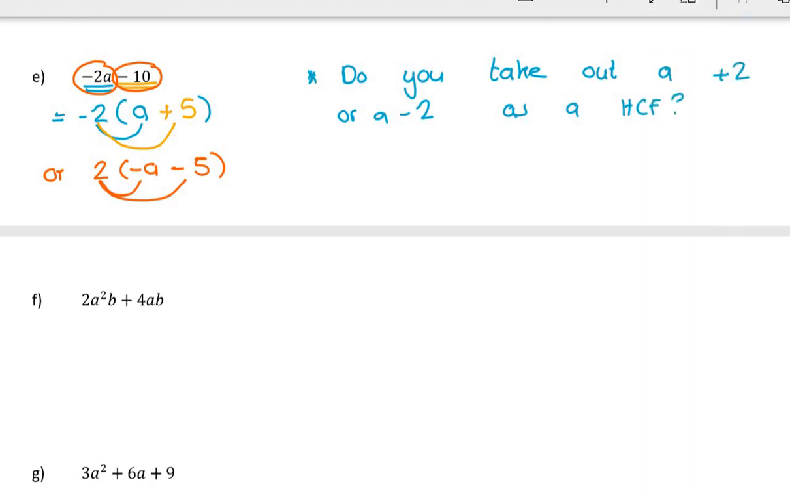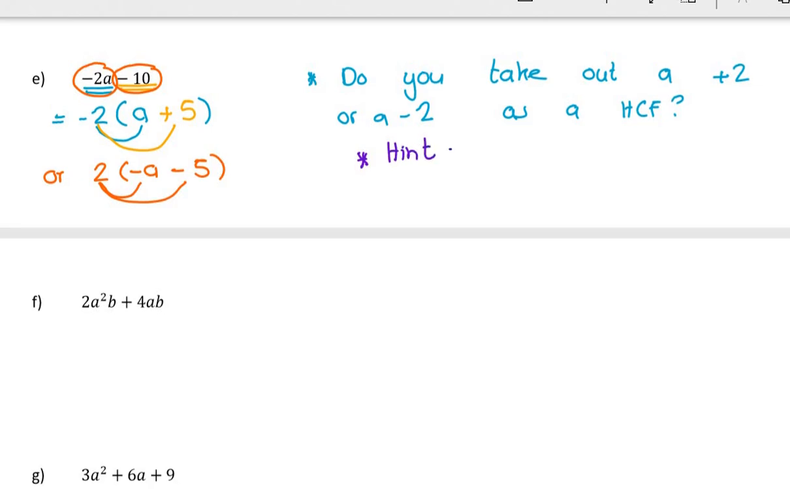But I always take out a negative if the first term is a negative. Simply because when we do our second and third type of factorizing, it makes that type of factorizing much, much easier. So I'm just going to write down a hint here, and then when we get to that, I'm going to say, do you remember me saying? So hint, if the first term is negative, it helps to take out a negative.